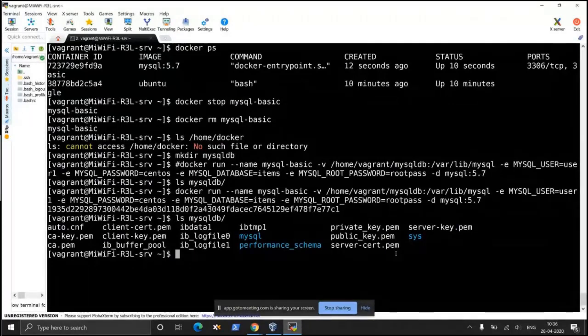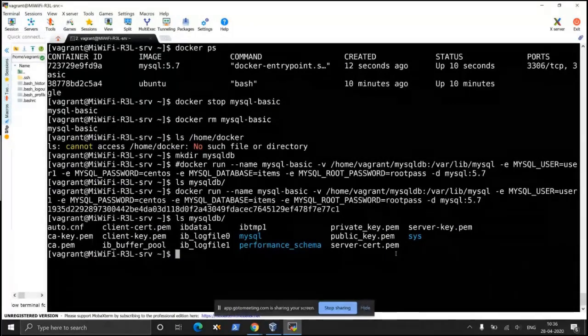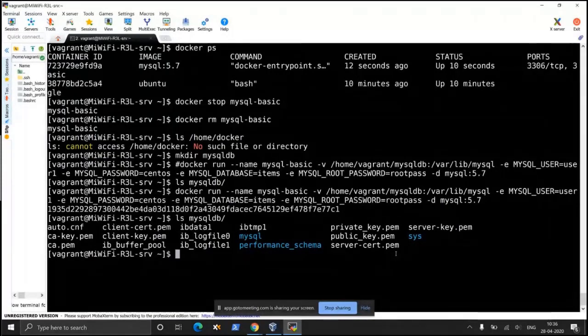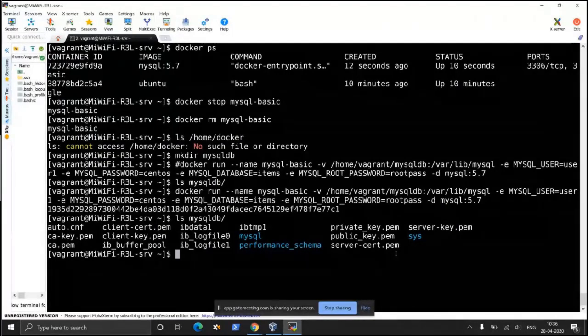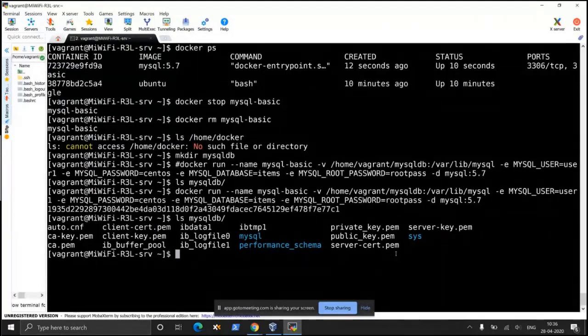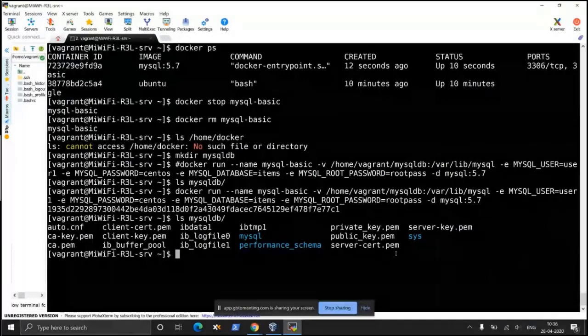So what is happening? The moment the MySQL database has been initiated, the /var/lib/mysql folder has been mapped to the /home/vagrant MySQL DB folder. So basically this is one way of creating your entire database on an external folder. In this situation, even if your entire container is destroyed, there is absolutely no issue. The database will remain.